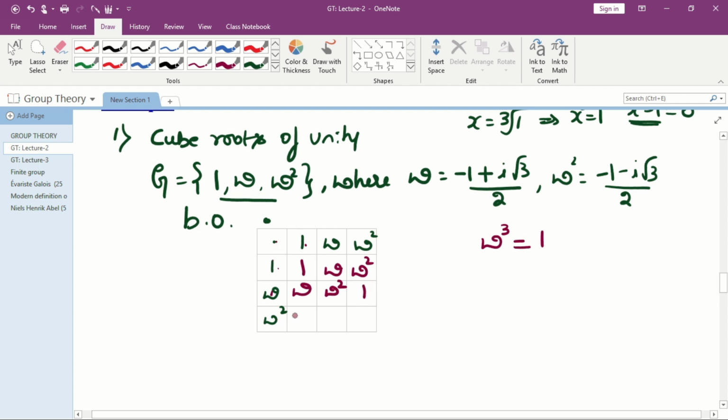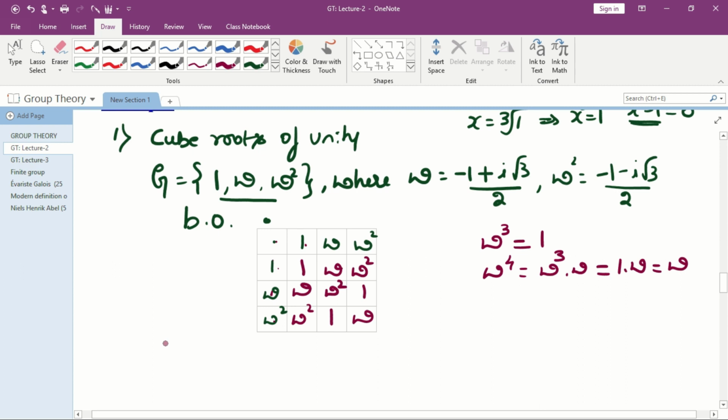Next omega square into 1 is omega square. And omega square into omega is omega cube. Therefore again it is 1. Omega square into omega square is omega power 4. But omega power 4 can be written as omega cube into omega, that is 1 into omega, that is equal to omega. Therefore this is omega.